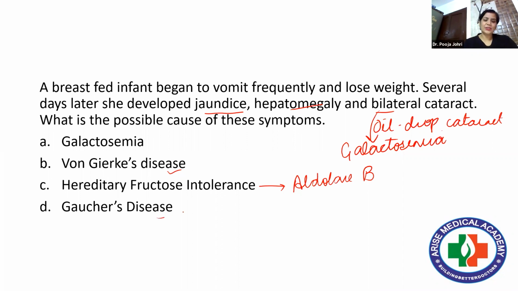And Gaucher's disease is altogether a different disorder. This comes under sphingolipidosis, where the deficient enzyme is beta-glucocerebrosidase, which we are going to discuss later. So here we can see that bilateral cataract is a characteristic identifying feature of galactosemia. So again, since we have started with this question, I would like to discuss the metabolism of galactose also, because galactosemia is a very important disorder in infants.